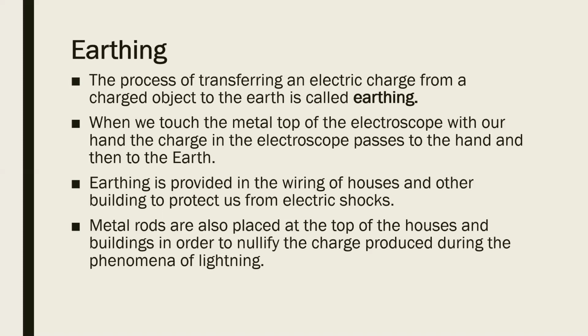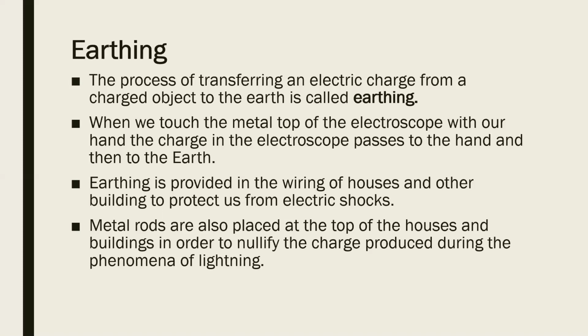Now earthing is also provided in the wiring of our houses to protect us from electric shock, as electricity is nothing but the flow of electrons. So in order to prevent ourselves from electric shocks, earthing is done in the wiring of houses. Then big metal rods are also placed at the top of houses and buildings. Why are these placed?